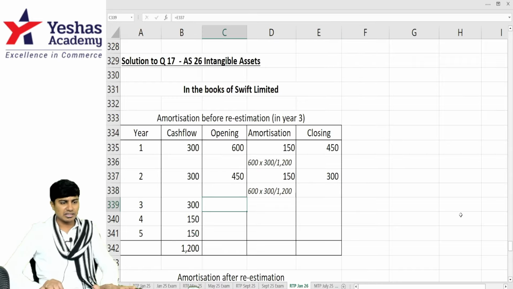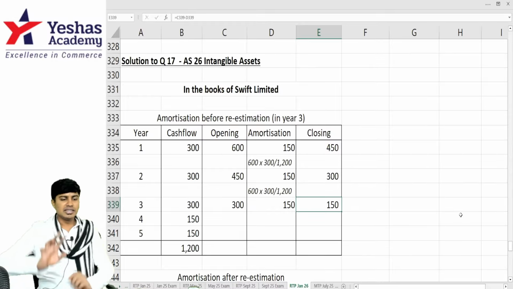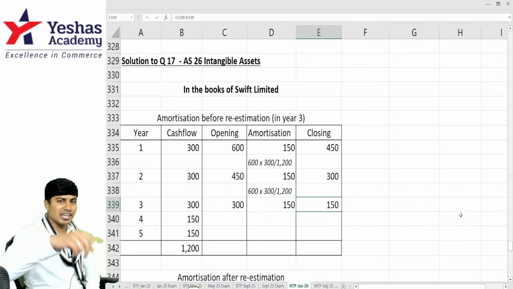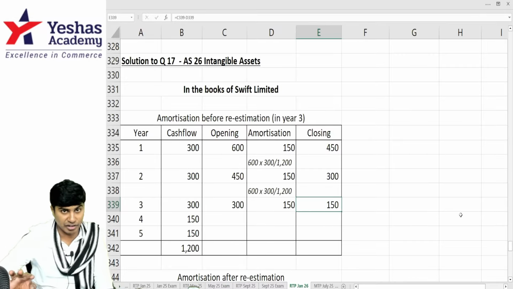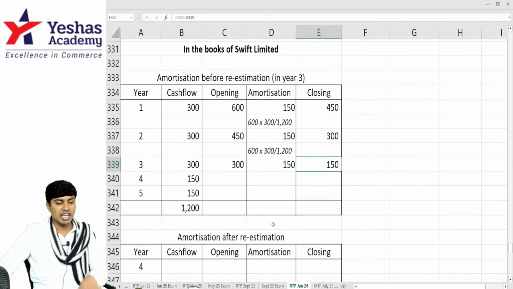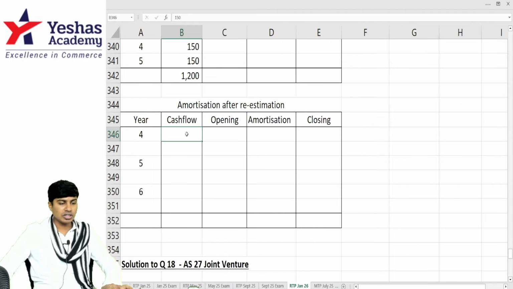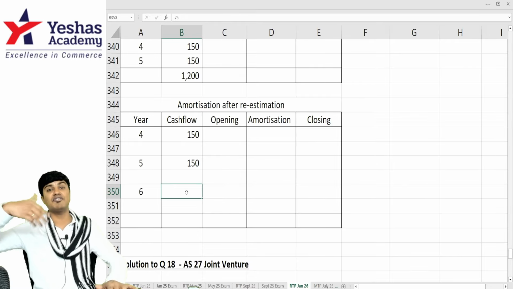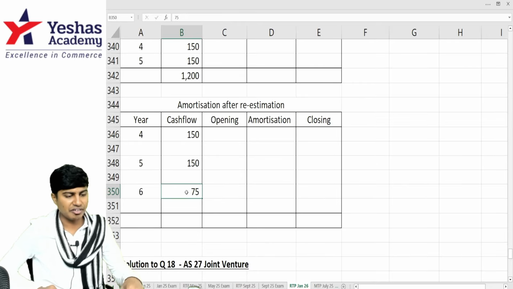Third year I will take 300 and I'm going to amortize it by how much? 600 multiplied by 300 divided by 1200. Same story again, 150. I will get 150. This 150 should be amortized over year 4 and year 5 as 75, 75. But before I do that, they re-estimated the cash flows. 4th year 150, 5th year 150. They're telling 6th year, the year after year 5, is to be 75.